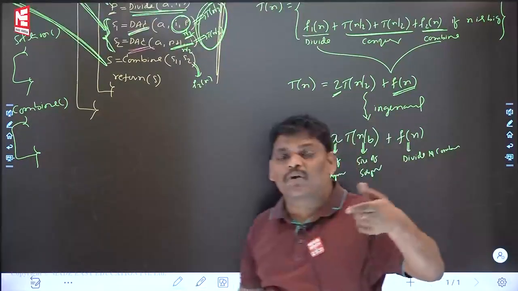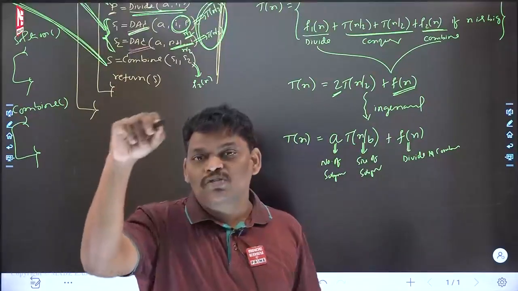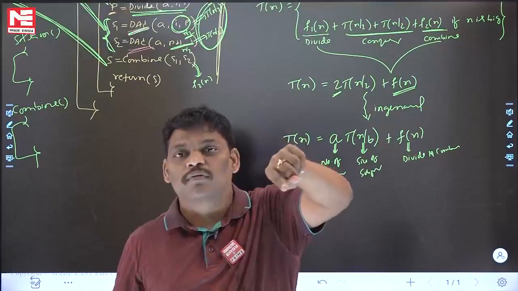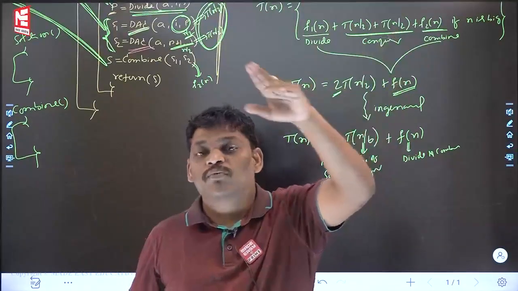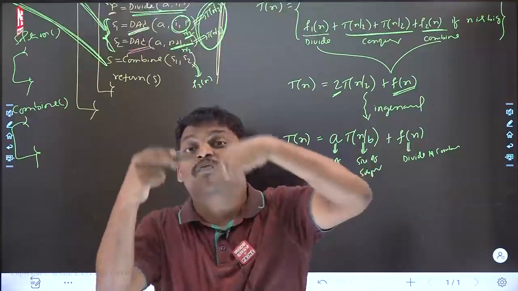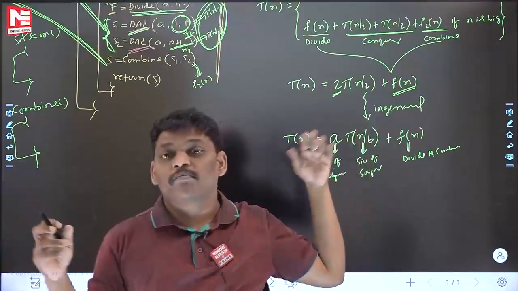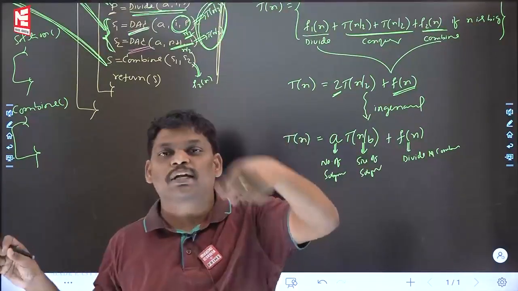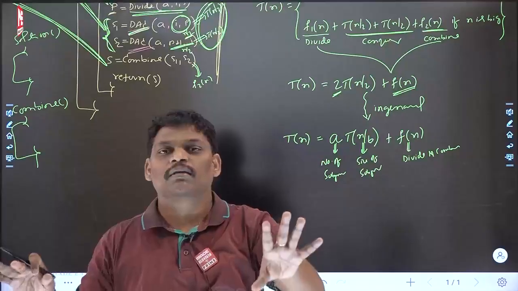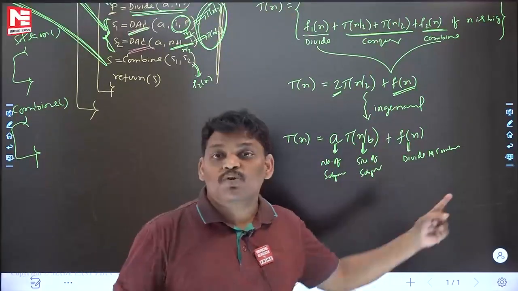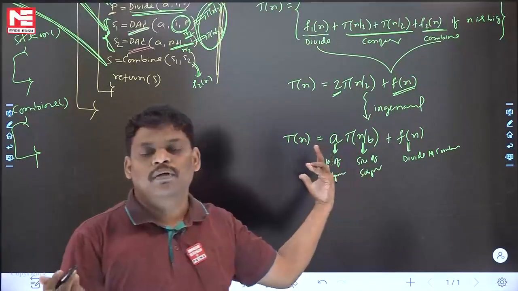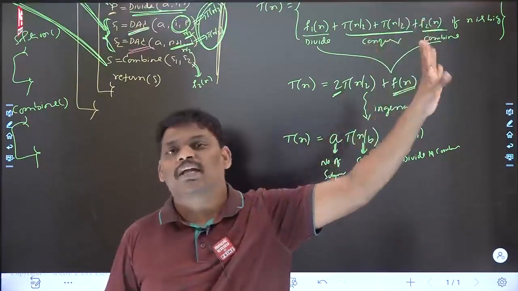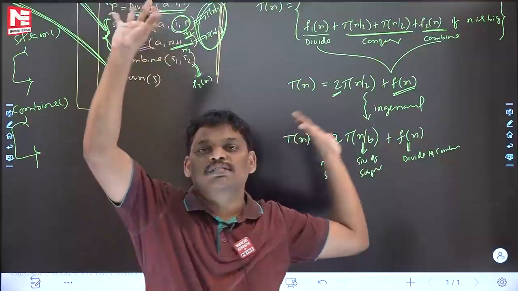And one more thing I want to ask you. In the previous classes, if a recursive program was given, you wrote the recurrence relation. If you solve those recurrence relations, which were written for value, you will get value. Some people think that after solving the recurrence relation they will get the time. No. For what purpose did you write that recurrence relation? Based on that, the required thing will come. If you wrote it for time, time will come. If you wrote it for value, value will come. If you wrote it for something else, something else will come. Please be careful.